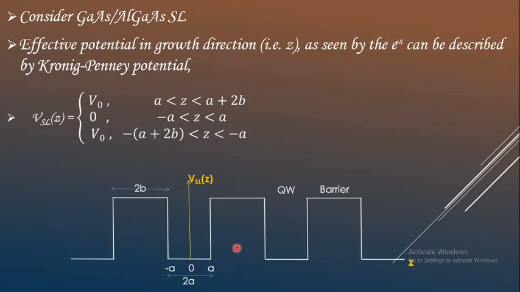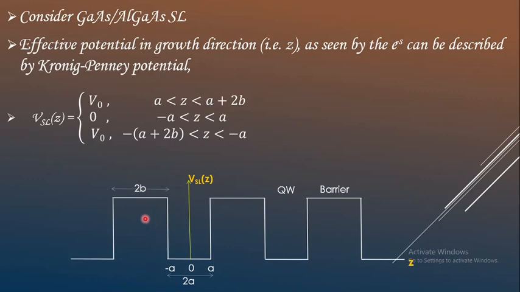So here the potential will be equal to V naught, which is nothing but the potential of the barrier formed due to aluminium gallium arsenide. And again the potential is equal to V naught if z lies between minus A to minus of A plus 2B. So again it is the neighbouring aluminium gallium arsenide next to gallium arsenide.